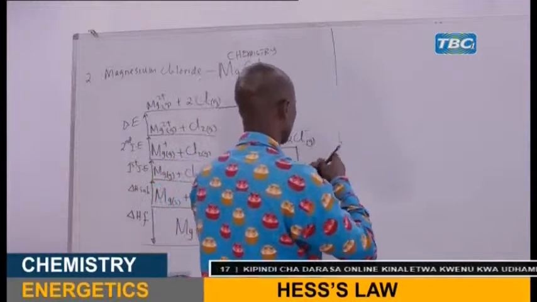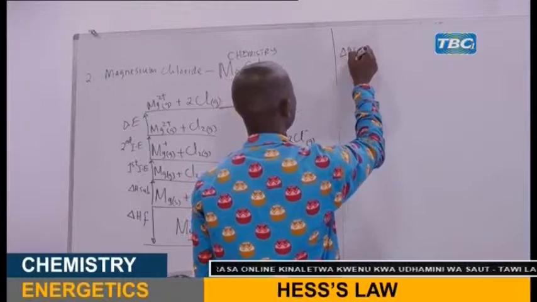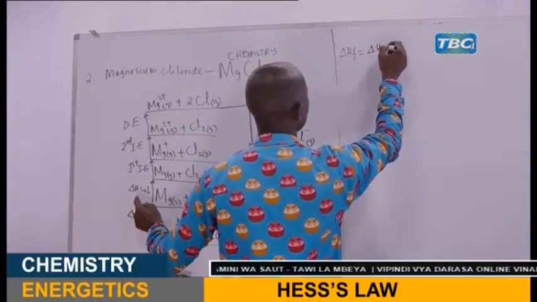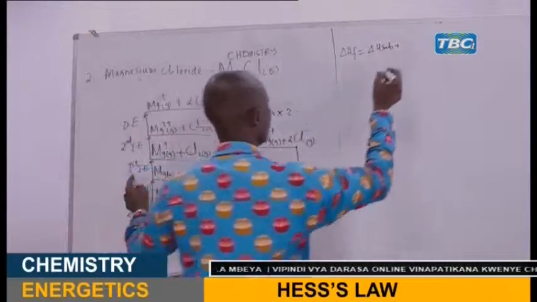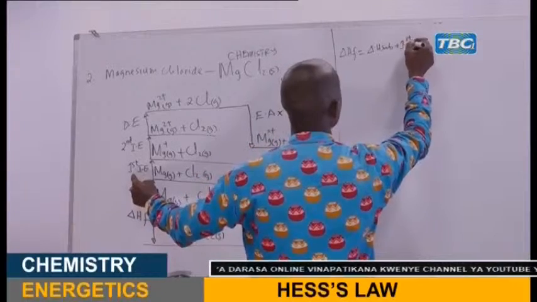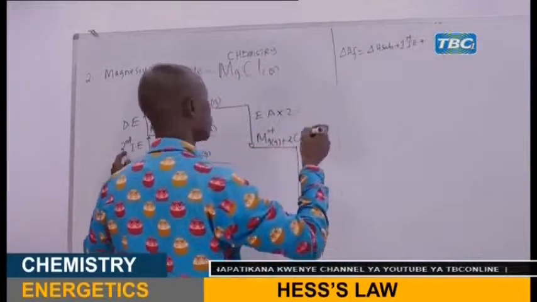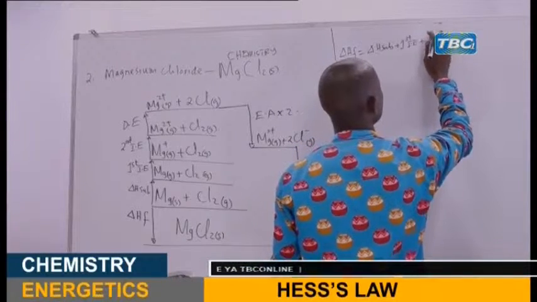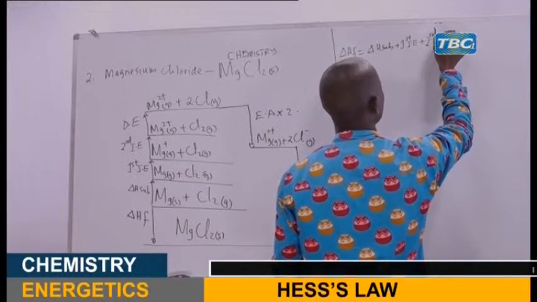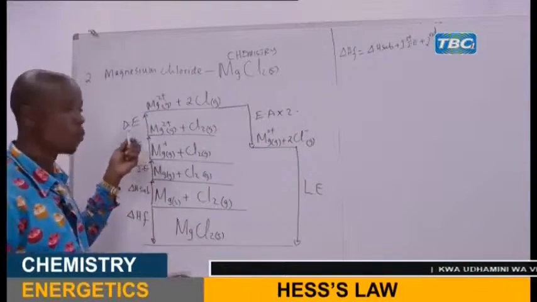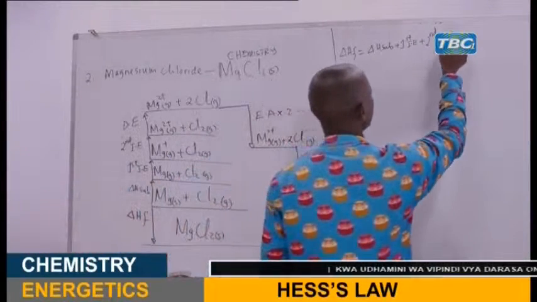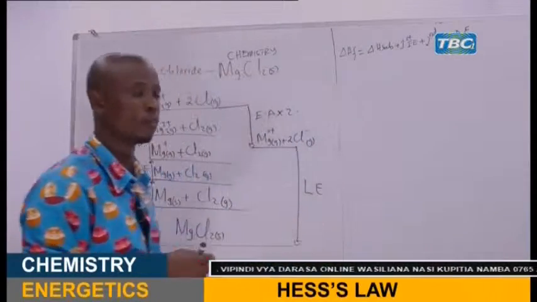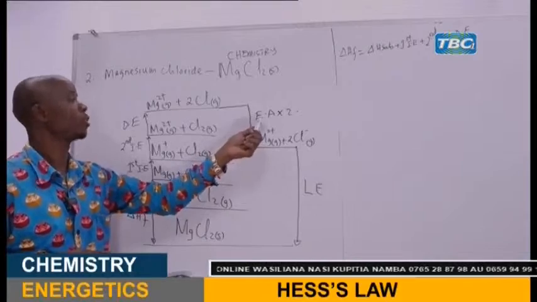So the enthalpy of formation will be equal to the sum of the enthalpy of sublimation, plus the first ionization energy, plus the second ionization energy, plus the dissociation energy, plus the electron affinity times 2.